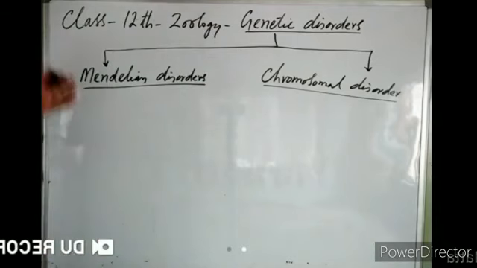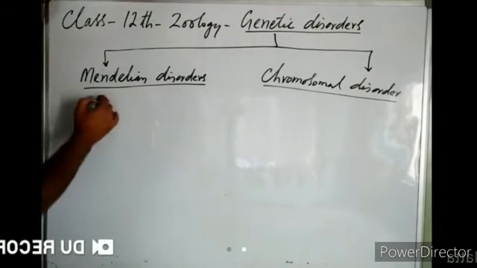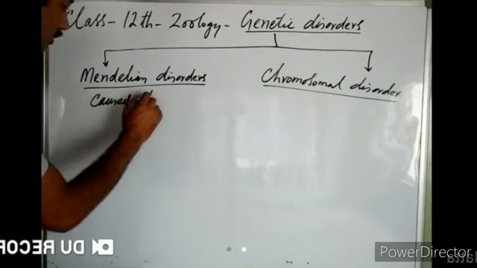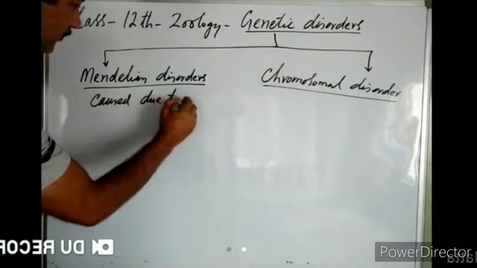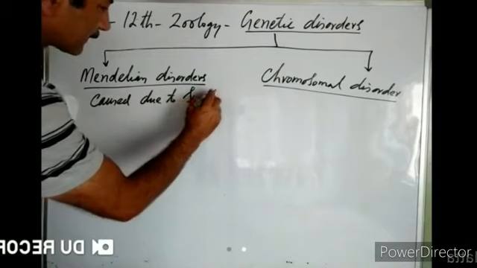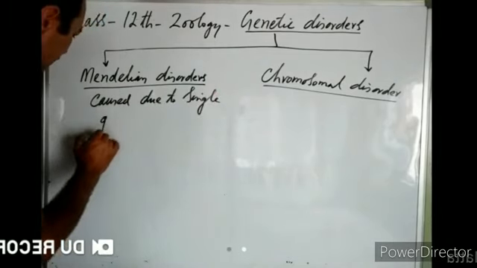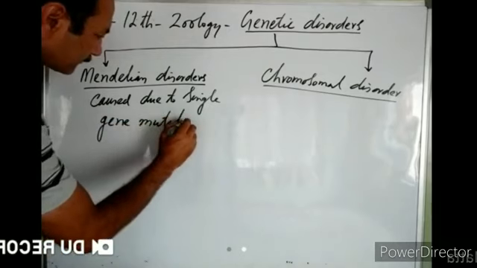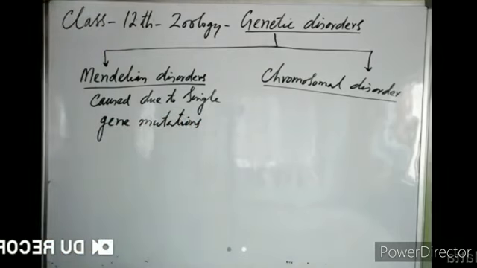What are Mendelian disorders? These are the disorders which are caused due to single gene mutation.